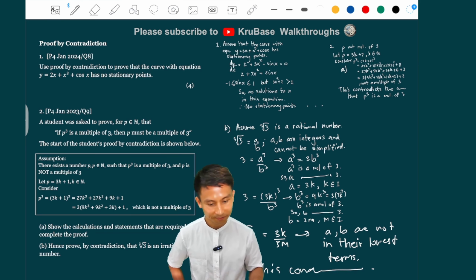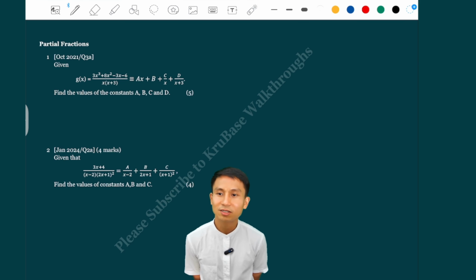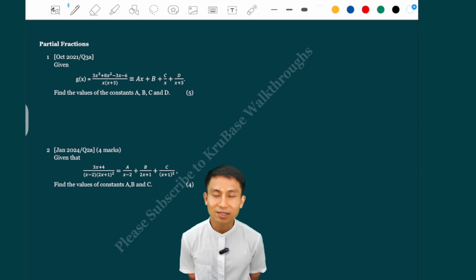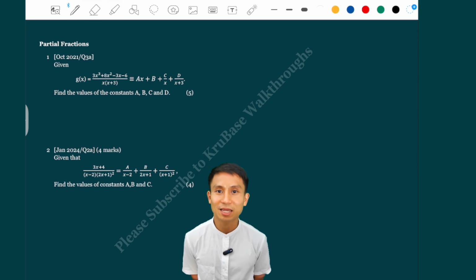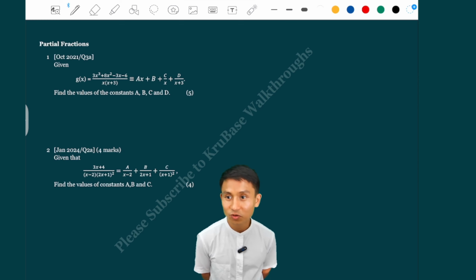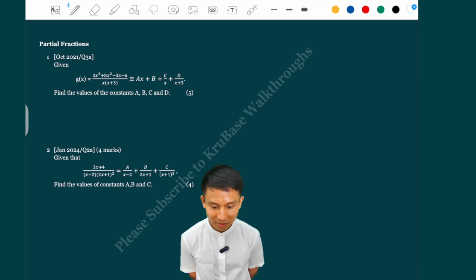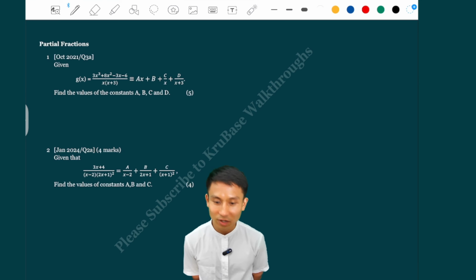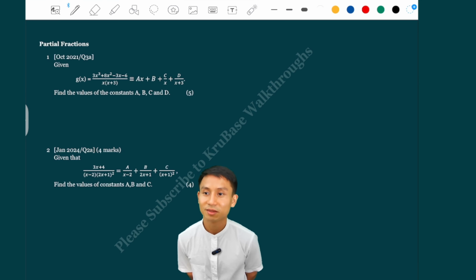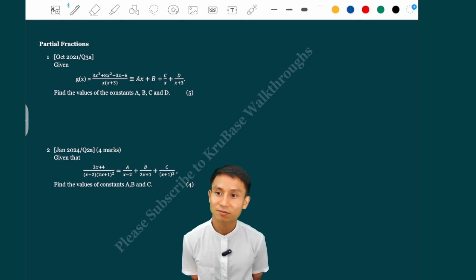Right? Partial fractions. Well, this topic is not too bad because usually it is part of other topics like integration. So after you do partial fractions, you might have to use it to integrate later on. So the first one is from October 2021, question 3a, just a part of that question, because this is just partial fractions and not integration.